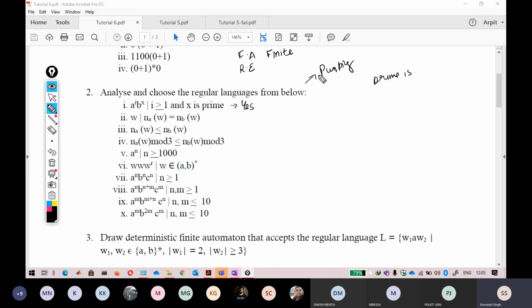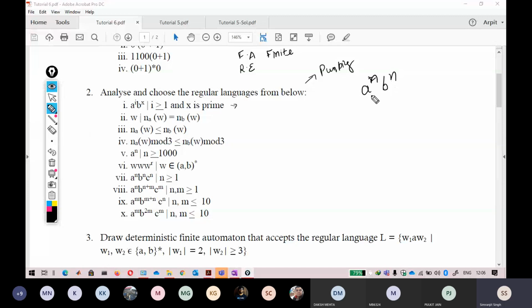I just want to tell you something. One student asked me in the class, when I was teaching the pattern a raised to power n and b raised to power n.